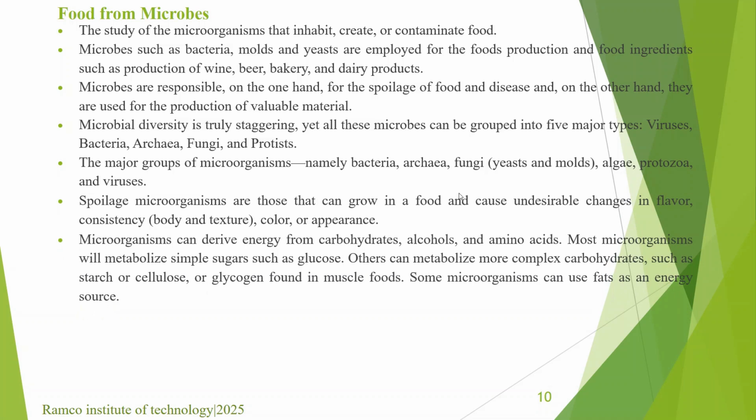Microorganisms derive energy from carbohydrates, alcohols, and amino acids. Many microorganisms metabolize simple sugars such as glucose. Others can metabolize more complex carbohydrates such as starch, cellulose, or glycogen found in muscle foods. Some microorganisms can use fats as an energy source. So every food contains these three macronutrients, and taking these macronutrients as their energy source, microorganisms develop in the food.